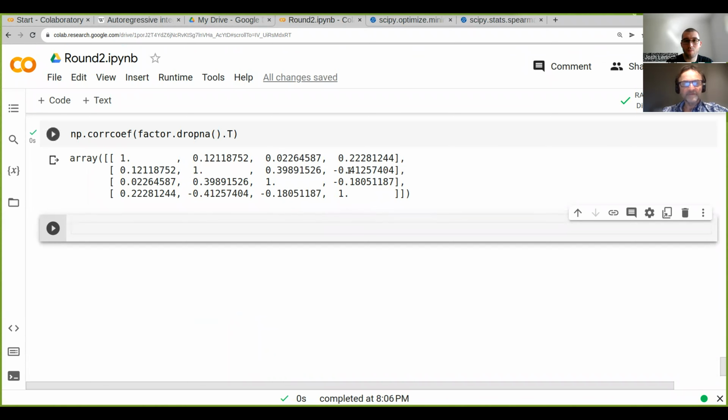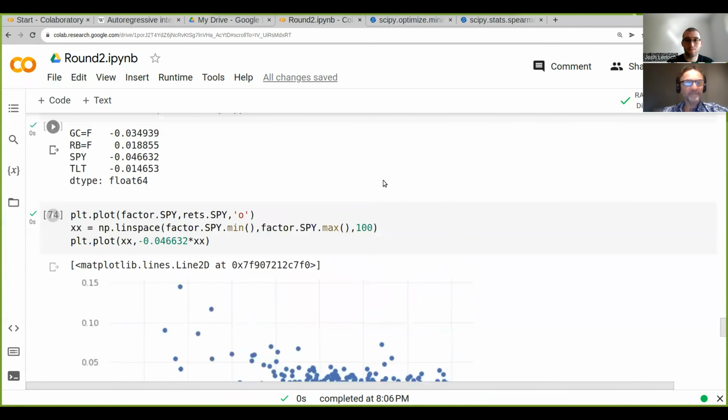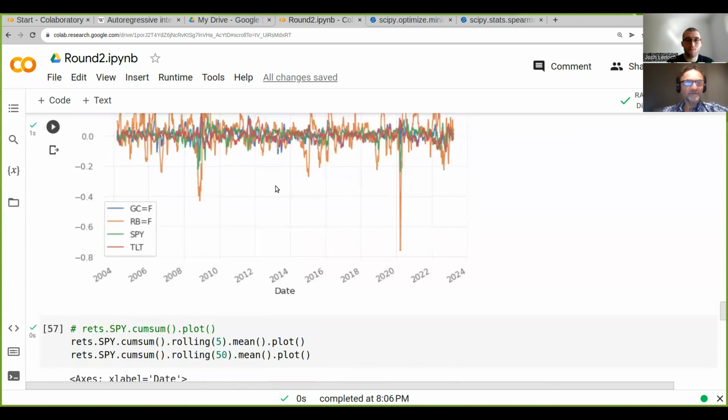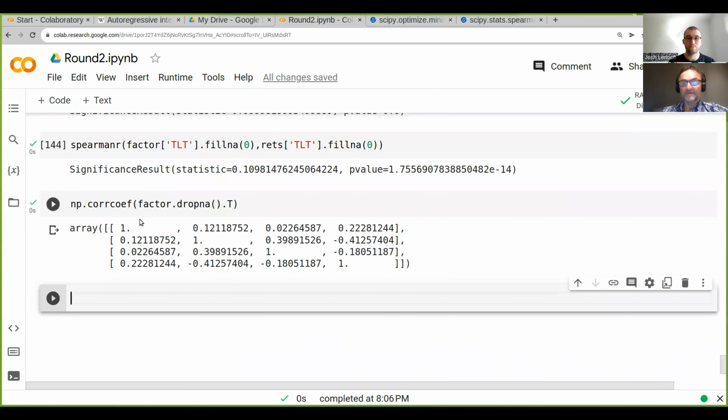This is the second one and the fourth one, so that would be gasoline and TLT. They're quite strongly anti-correlated. Interesting, isn't it? So there's obviously some correlation there, but it's not too bad. If we build a trading strategy, they would probably add up to a nice portfolio later on, which can then be weighted and optimized a bit to make it better.